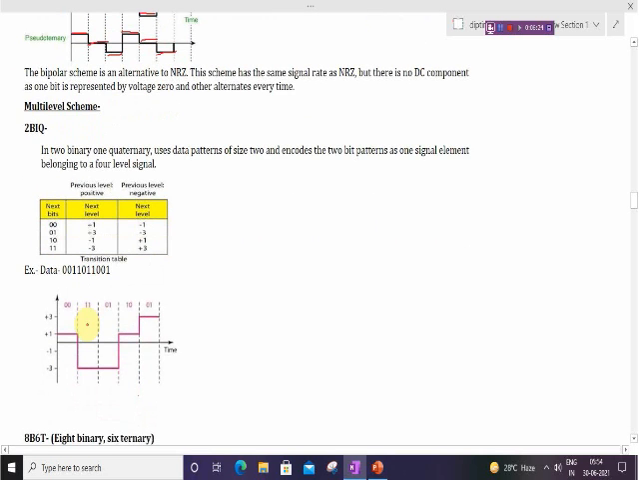Then the next scheme is the multi-level scheme. In the multi-level scheme, we will discuss the 2B1Q and 8B6T schemes.